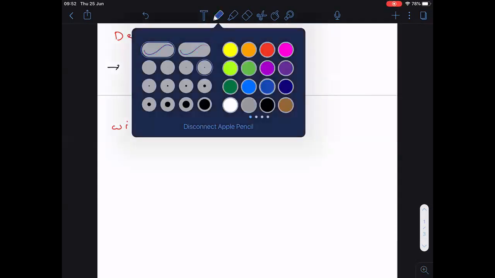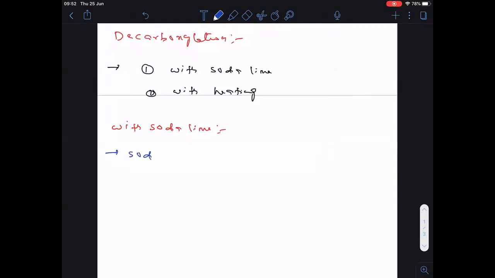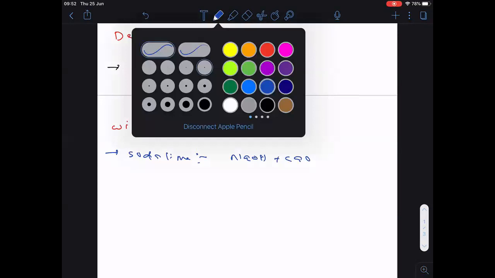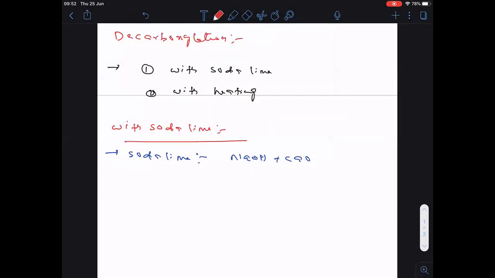First of all, what is the meaning of this soda lime? Soda lime composition is NaOH plus CaO. This is the important point to be remembered here. Soda lime is nothing but NaOH plus CaO.